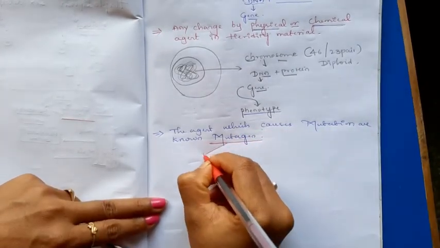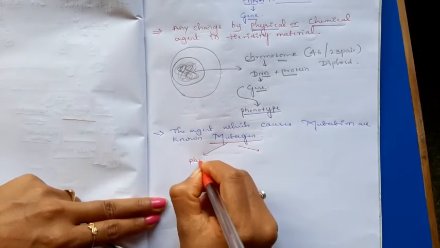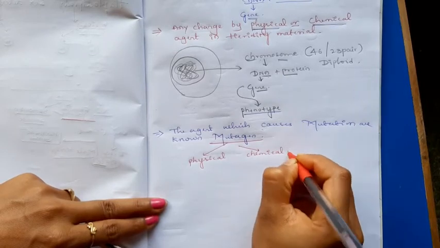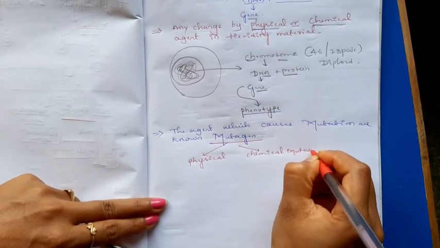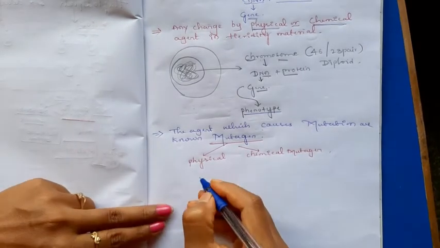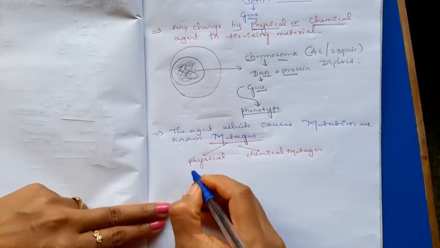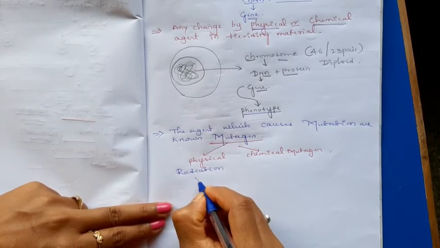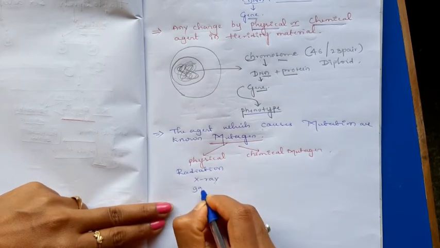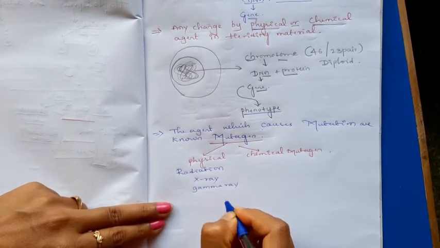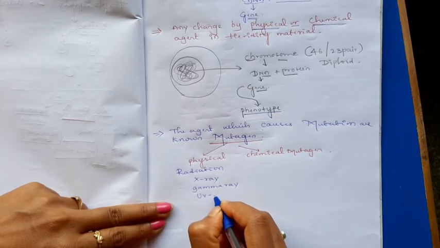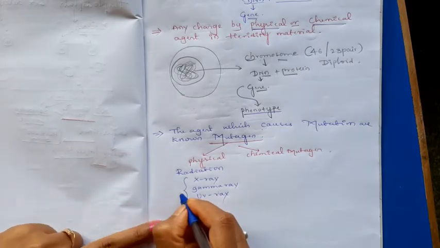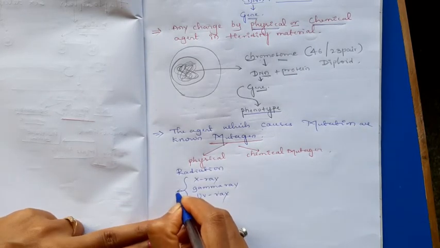Okay, there are two types of mutagens we can say, that is physical mutagens and chemical mutagens. Physical mutagens are very harmful radiations. In one line I can say radiations. They are X-rays, gamma rays, UV rays, because these rays are very much dangerous.